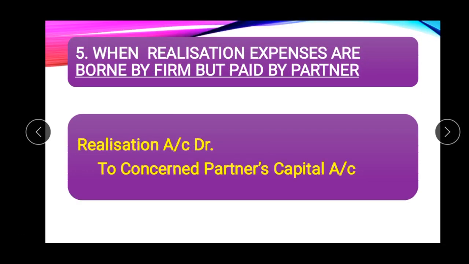Fifth case is when realization expenses are borne by the firm, the responsibility of the firm, but paid by the partner. Here the partner is making payment. Who is making payment? The partner. So that is why his capital account should be credited here, the concerned partner's capital account credit. But these are the responsibility of the firm, so realization account should be debited, because this is an expense for the firm. The realization account is debited for the expenses, because these are actually paid by the partner, so he will recover this amount from the firm afterwards.